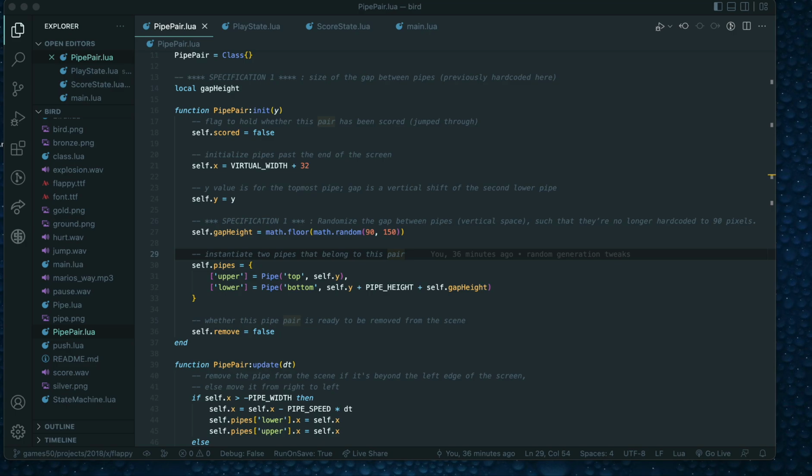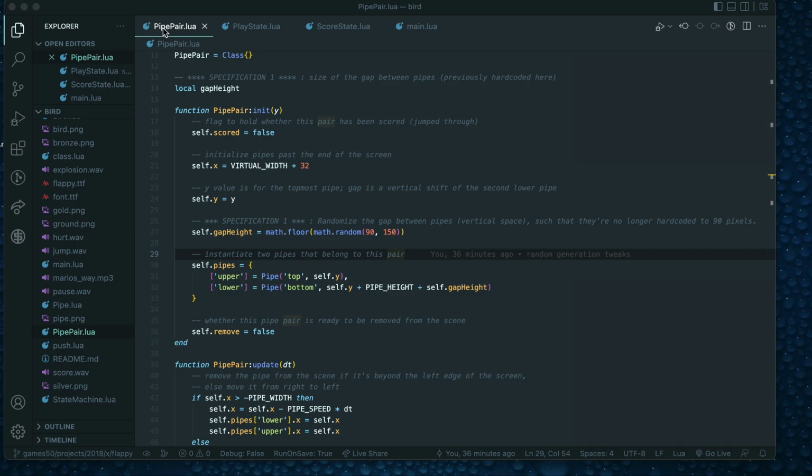This is my 50-bird submission using Love2D with Lua. There's 4 specifications: the vertical generation of a gap, the horizontal timing generation of a gap, and the awarding of medals at the end of the game, as well as creating a pause screen with a large pause logo in the middle and a sound to go with it.